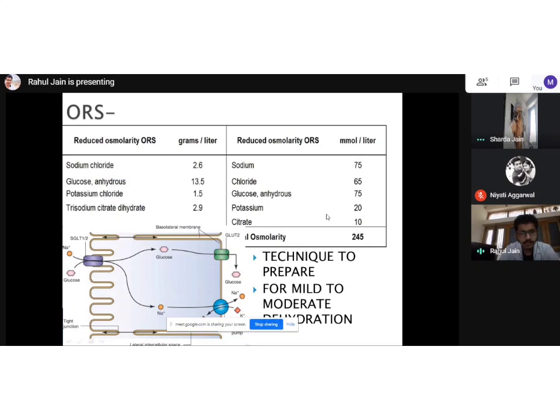So we need to tell every patient to take 1 ORS packet, take 1 liter of water, and use it within 24 hours. Do not keep it more than 24 hours. If it has already been more than 24 hours, throw out that ORS. It is not supposed to be drunk after 24 hours. Then if there is a place where no ORS is available, then we make a very simple one. That is 7 spoons of sugar and 1 tablespoon of salt.